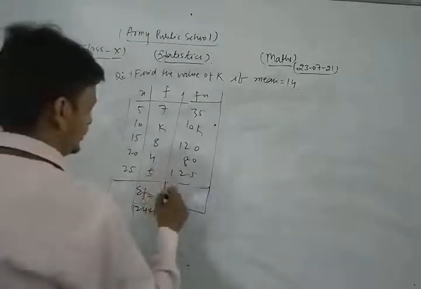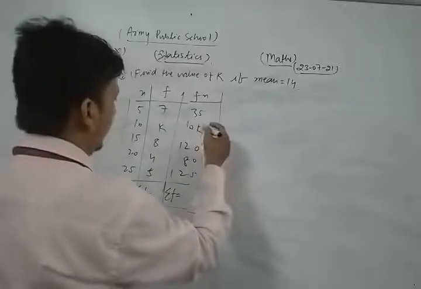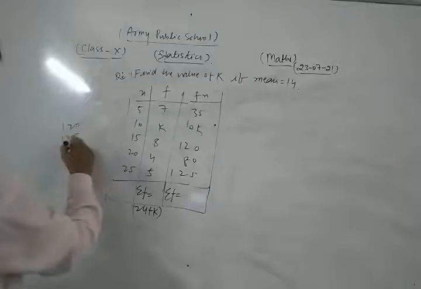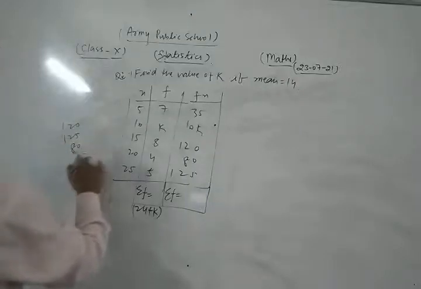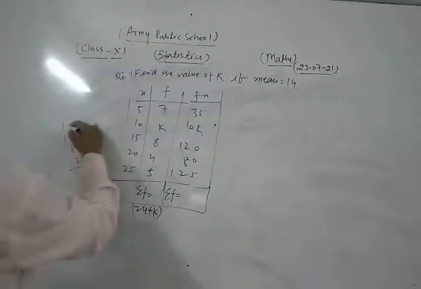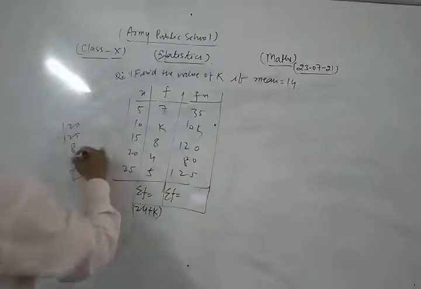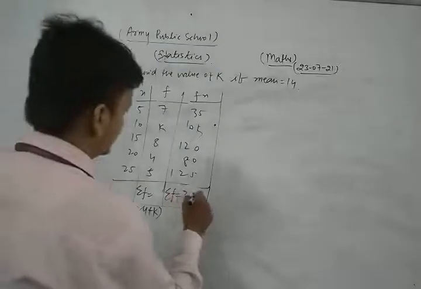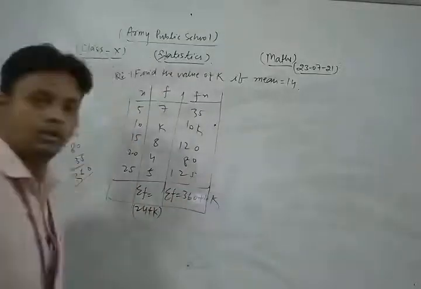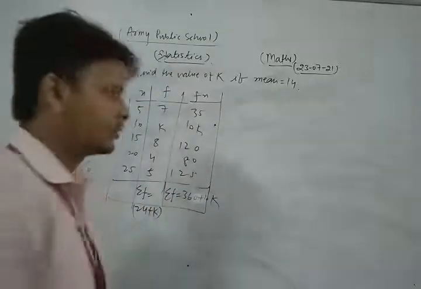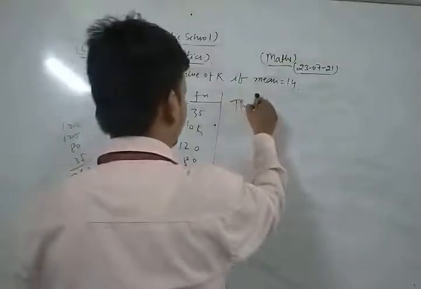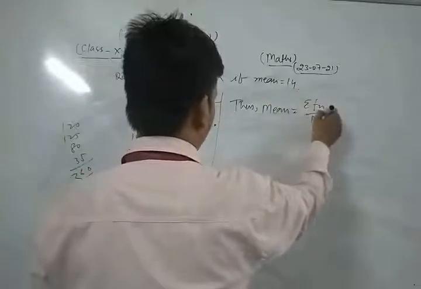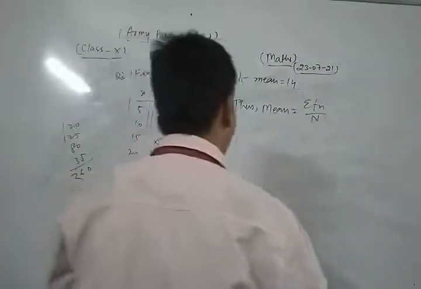Okay, now here we write sigma fx. The value of sigma fx is 35, 120, 125, 80, which gives 360. So 360 plus 10k. Okay, 360 plus 10k. Thus the formula for mean is sigma fx upon n.